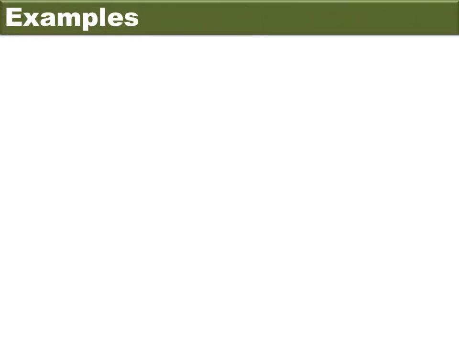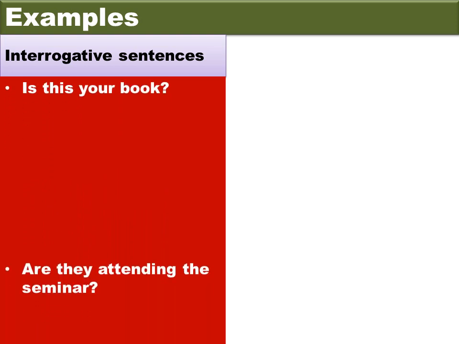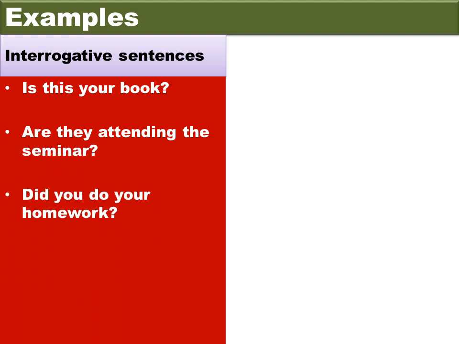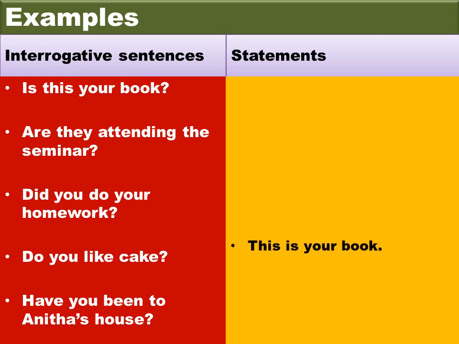Now let's look at some examples of interrogative sentences. Here you have: Is this your book? Are they attending the seminar? Did you do your homework? Do you like cake? Have you been to Anita's house? Now let us see how we change these interrogative sentences into statements. The first one, is this your book? Let us see how to change this question into a statement.